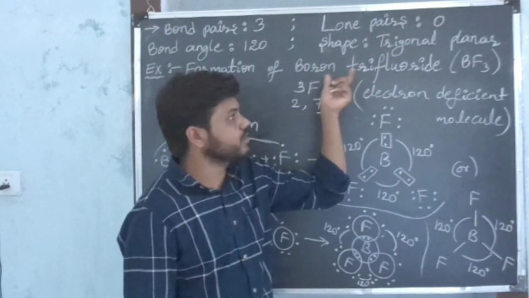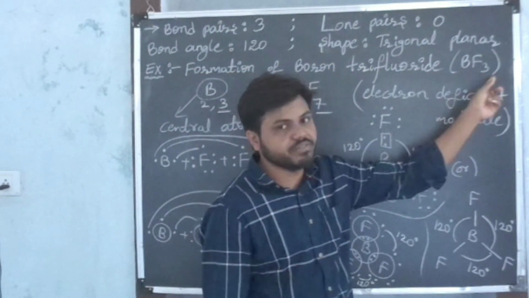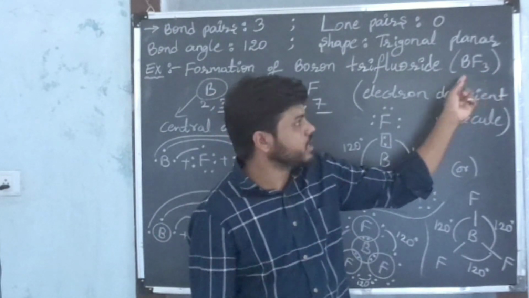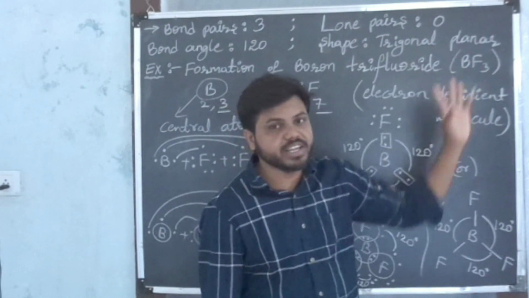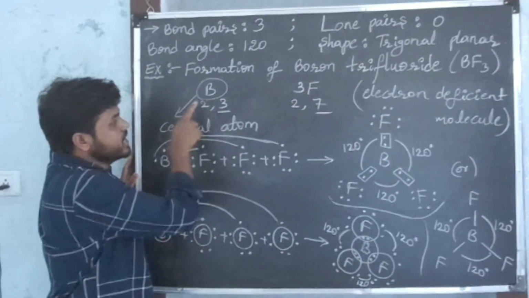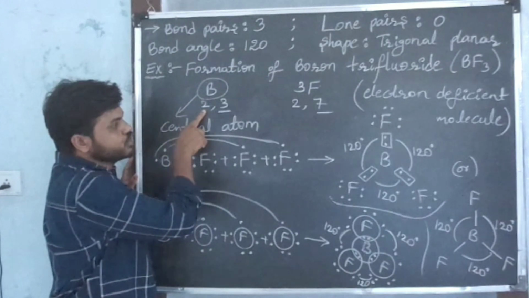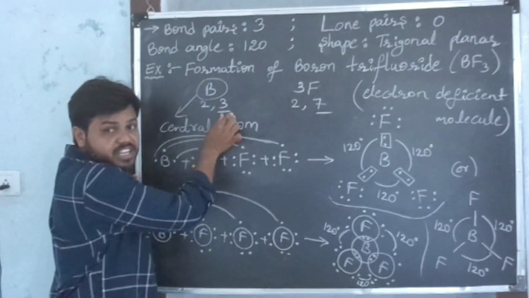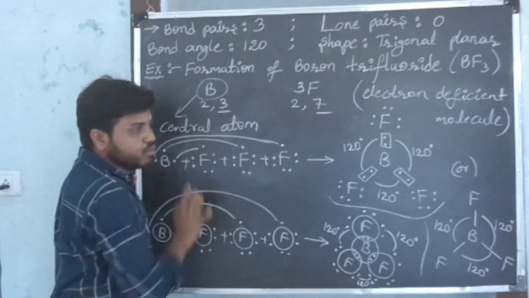The chemical formula of boron trifluoride is BF3. From this we can say boron trifluoride is formed by 1 atom of boron and 3 atoms of fluorine. The symbol of boron is capital B. Electron configuration of boron is 2, 3. This is the valence shell of boron. In this, 3 electrons are present in the valence shell of boron.